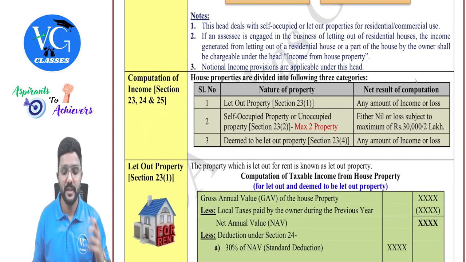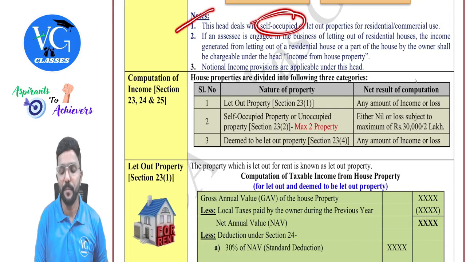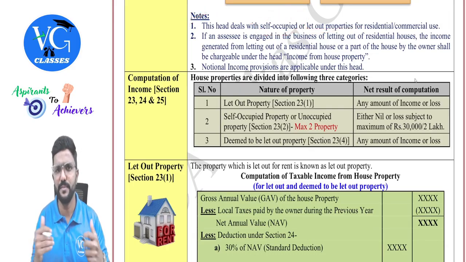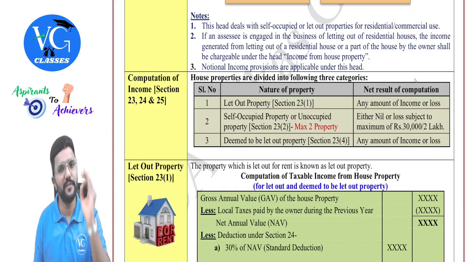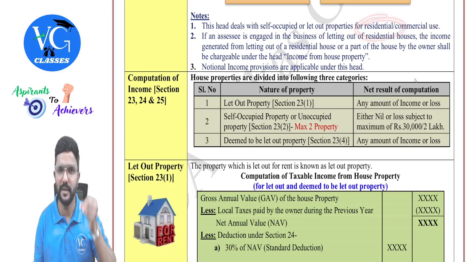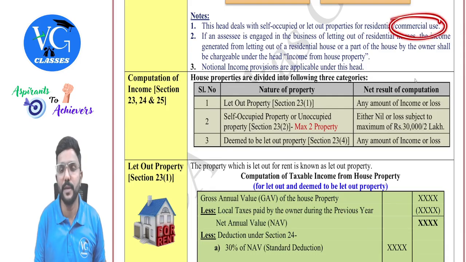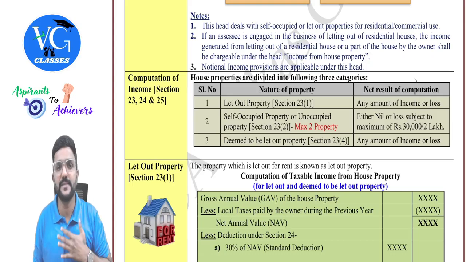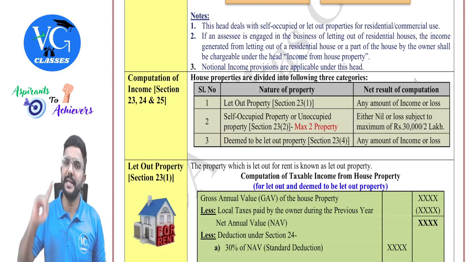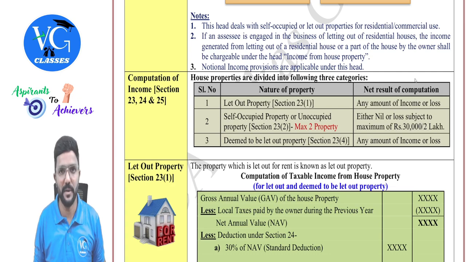So there are a few notes here. Let me read it. This head deals with self-occupied property or let-out property along with deemed to be let-out property. And let-out property for what purpose? Residential or commercial? Guys, don't get confused with this. If the property is let out for residential purpose, no doubt rental income will be taxable under this head. Sir, but what if property is let out for commercial purpose? There also we need to see: is it in the course of business for the assessee? If yes, then the rental income will be taxable under the head PGBP.